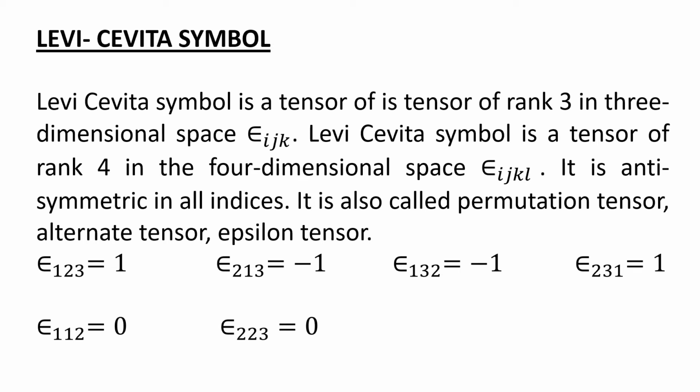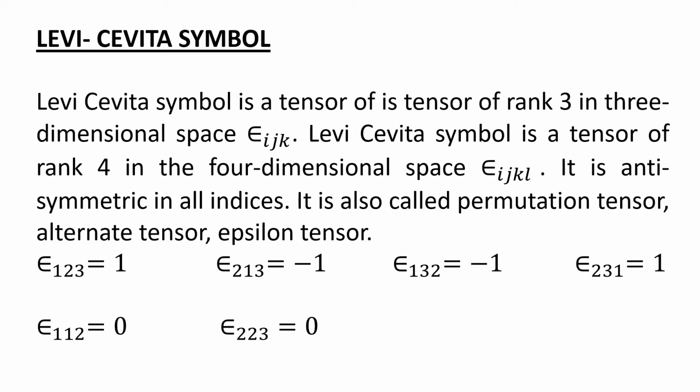Now epsilon 1, 1, 2 is equal to 0. Why is it 0? Because here you can see two indices are equal. So when two indices are equal, the answer is 0. Similarly, epsilon 2, 2, 3 is equal to 0, as two indices are equal. And even if we have 2, 3, 3, here 3, 3 are equal, right? Then that will also be 0. Maybe it is not written here, but it will be 0, because whenever two indices are equal, the answer is 0.